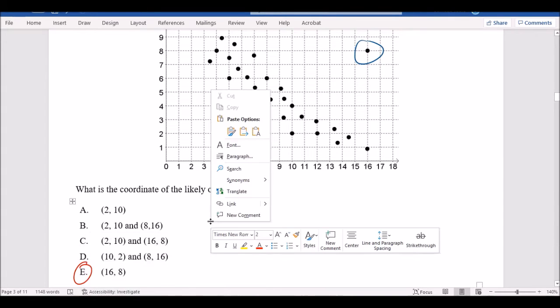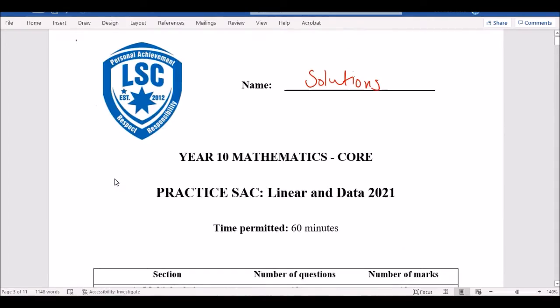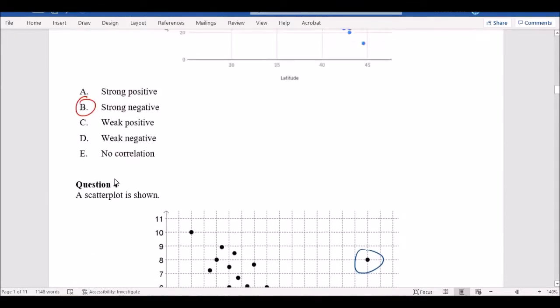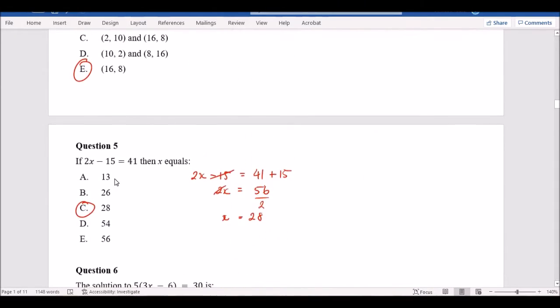All right, next one. Question 5. What is the solution to this? What's x? x is 28. So you can look at my working out there, but you can watch me do it here as well. If you're confused about how to do these questions, I always like to write the question again and then work it out. And then from there, use inverse operations.